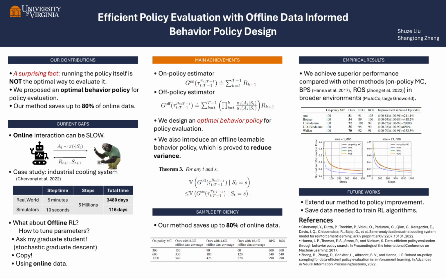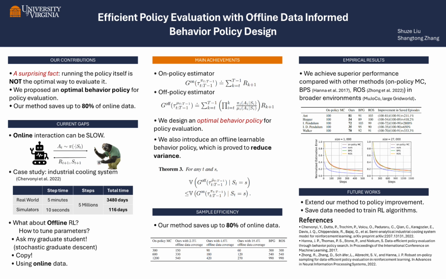We also show that empirically our method saves up to 80% of the online data. That is, to achieve the error that online MC achieves with 300 steps, our algorithm only needs 60 steps to achieve it. That means we can save 80% of the online data.